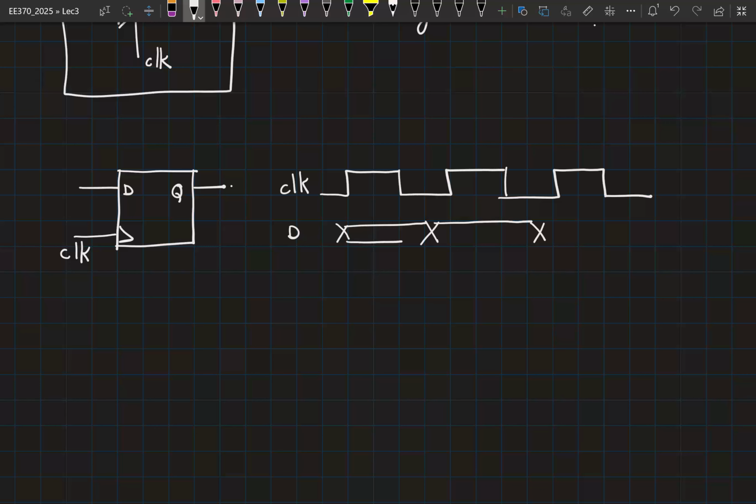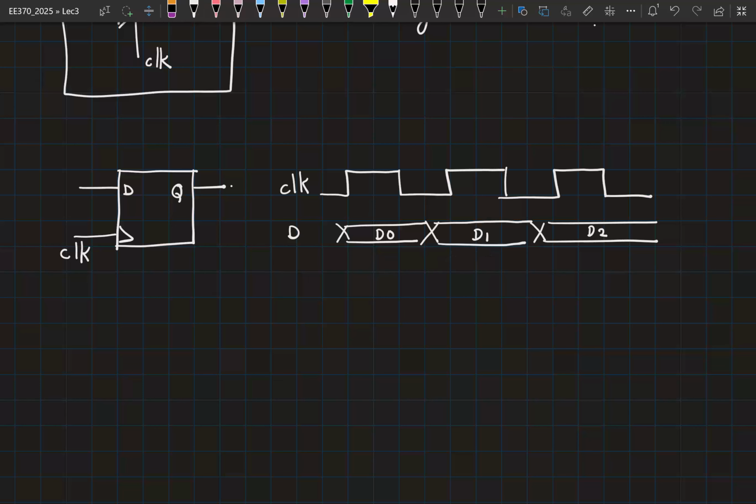Typically if your signal is multi-bit, then you can show it like this and say that maybe this value is 3, or I could represent it in binary and say this is 110, etc. Here my D is single bit. There is only one flip-flop. I still want to show it like this because I am right now insensitive to what the value is. So I'll simply say this is some value D0, this is some D1, this is some D2, etc. It doesn't matter whether this value D1 is 0 or 1. The logical value doesn't matter. All that you need to recognize is that the value is changing at this instant.